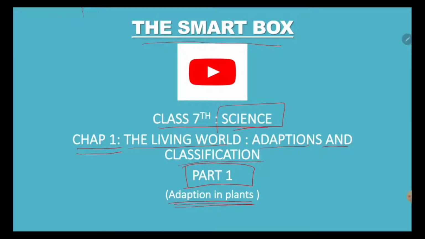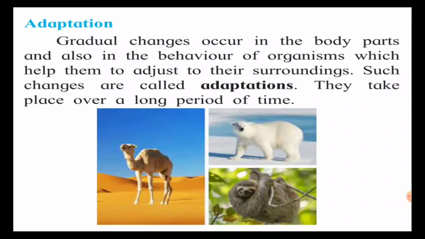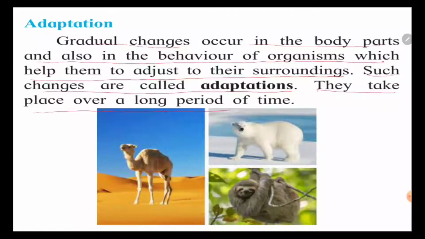First I'll be explaining to you all. Here is the definition for adaptation. Gradual changes occur in the body parts and also in the behavior of the organism which help them to adjust to their surroundings. Such changes are called adaptations. They take place over a long period of time. So what do you mean by adaptation?